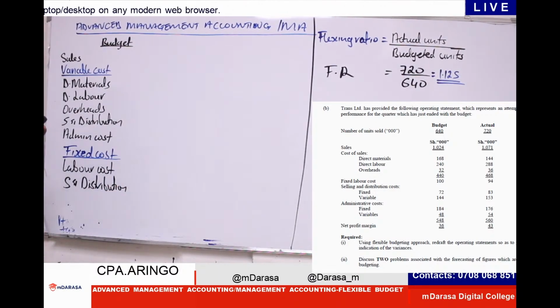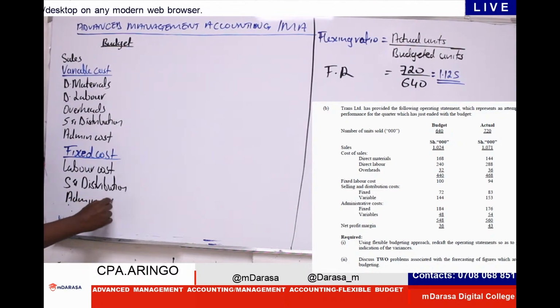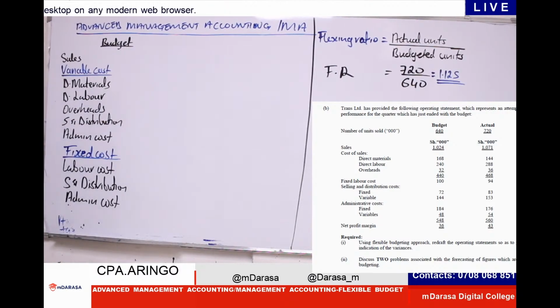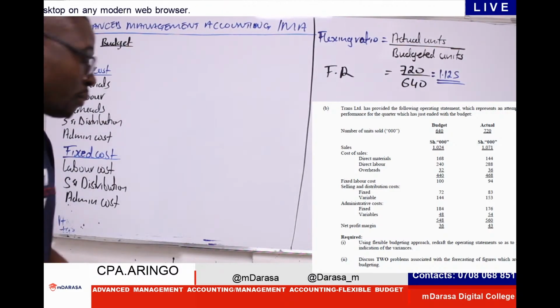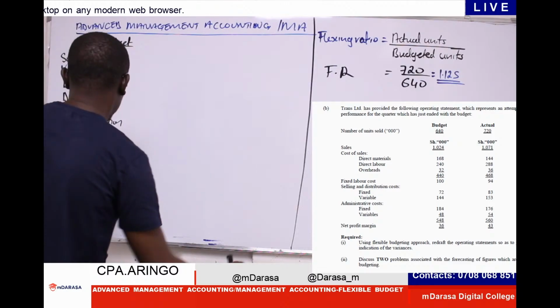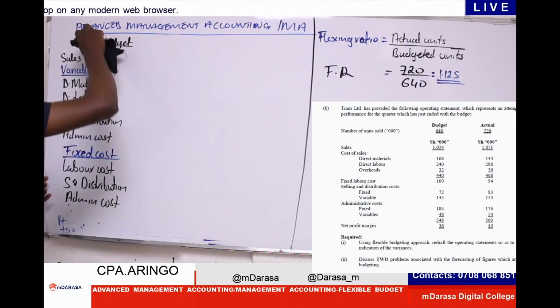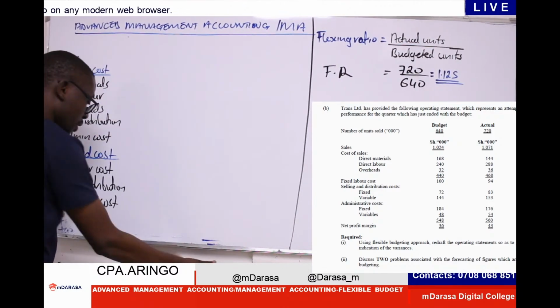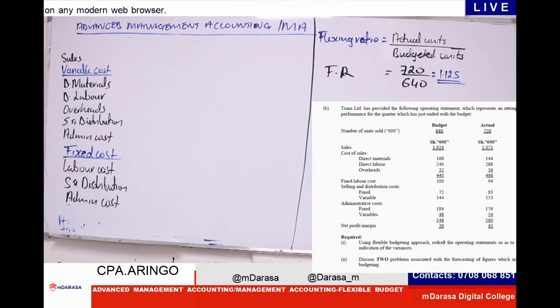The other point, you are given a component of admin cost. So these are the details that you're given, where it will be upon us to separate in terms of fixed and variable components.